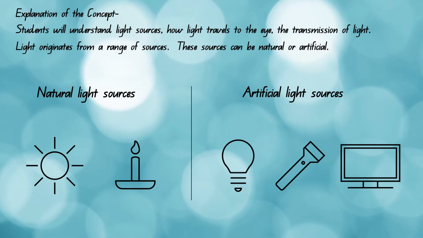Through the study of the Physical Sciences unit exploring the phenomenon of light, students will expand their understanding of light sources, how light travels to the eye, and the transmission of light. Light originates from a range of sources. These sources can be natural, such as the sun or a candle, or artificial, such as a light bulb, torch, or television screen.